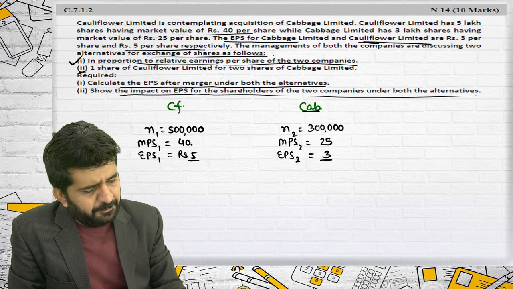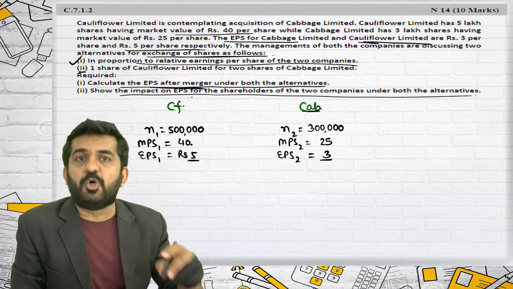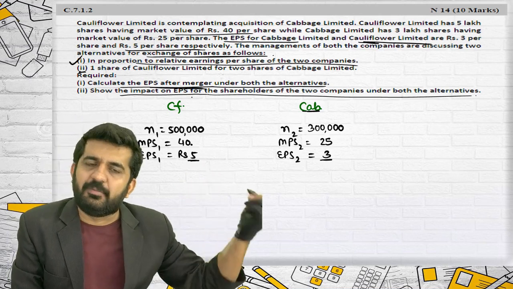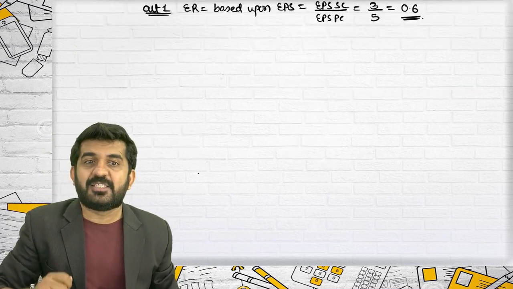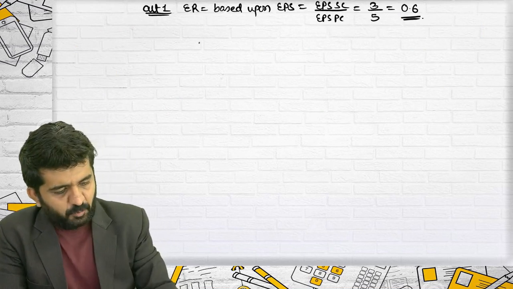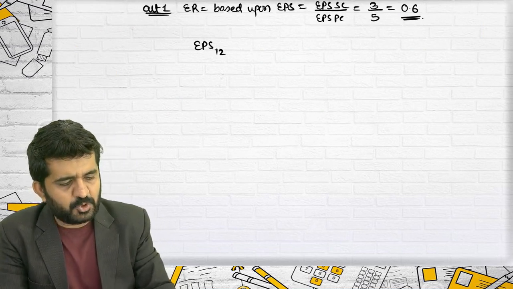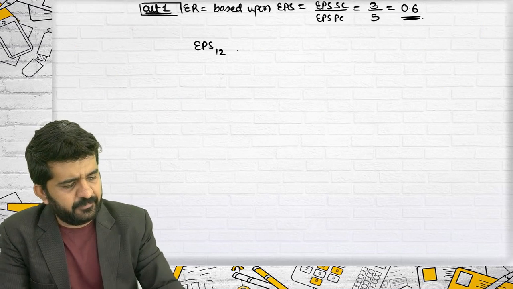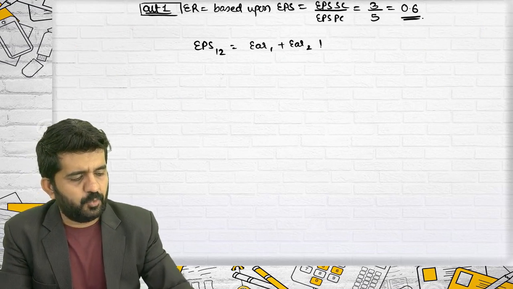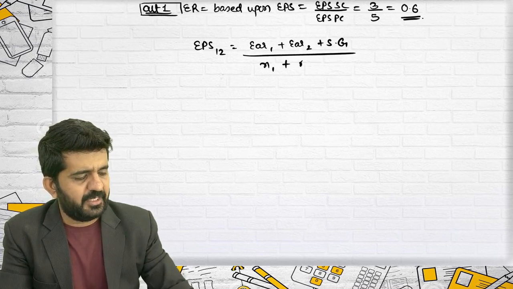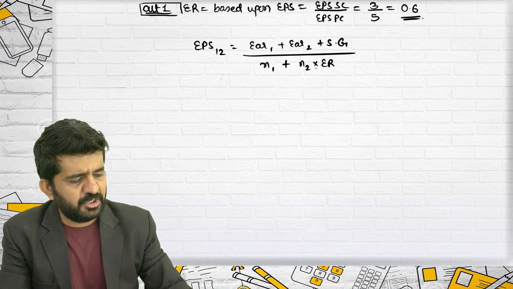Calculate EPS after merger under both the alternatives. The second alternative will be my second question. EPS after merger, I normally do this, I directly find out the answer. What they are asking me is EPS 1 2 under alternative number 1. It is earnings of company 1 plus earnings of company 2 plus synergic gain, not given, so it will be taken as 0, divided by N1 plus N2 into exchange ratio.